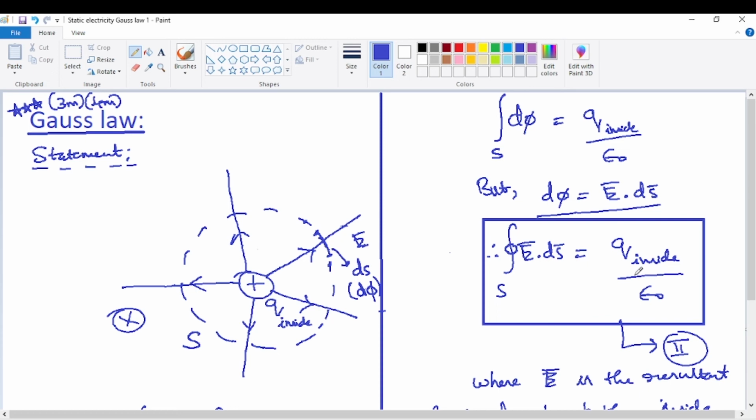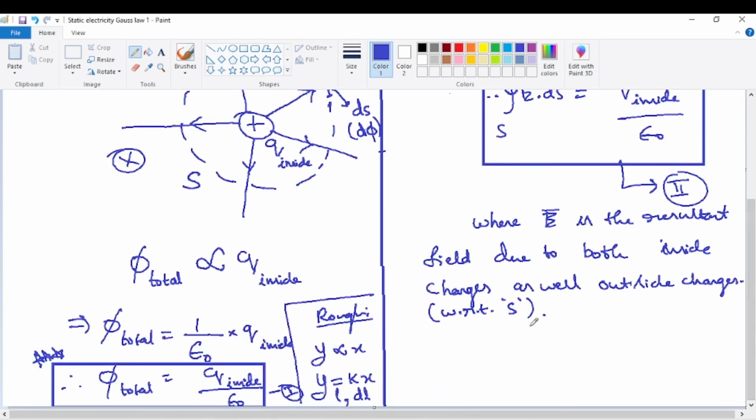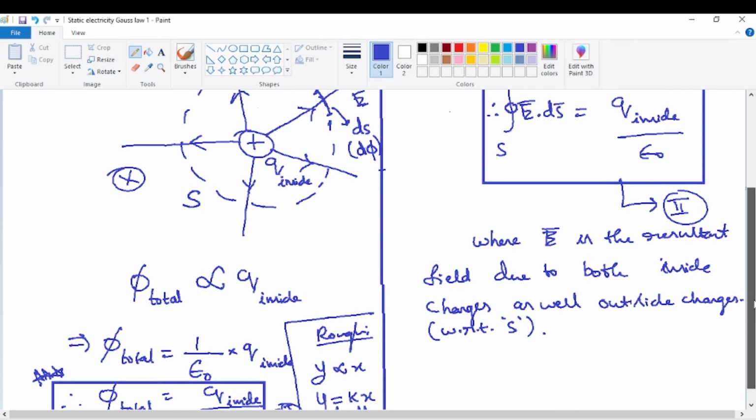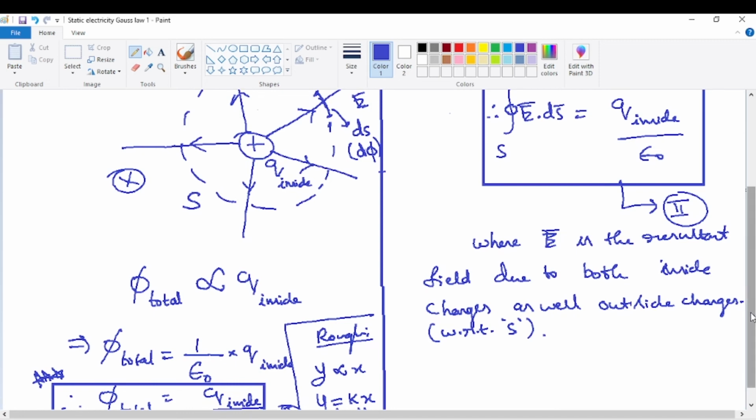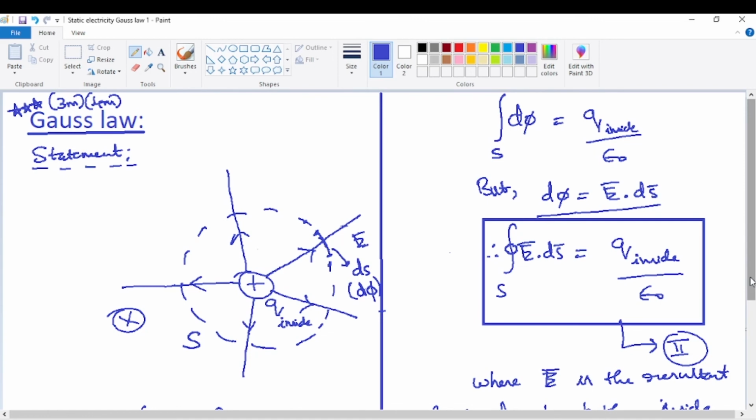When you derive this in just 2 main steps, simplification will take another 1 or 2 steps, but still it will come very easily. So that's the real derivation of the Gauss law. Those who are interested, you can just try it. Don't think that derivations are complicated. All derivations in any branch of engineering or physics are very simple because they are based on only 1 or 2 very simple laws or steps. All the other remaining steps will be only simplification steps. There won't be any complication in them at all. So that's the thing about the Gauss law.